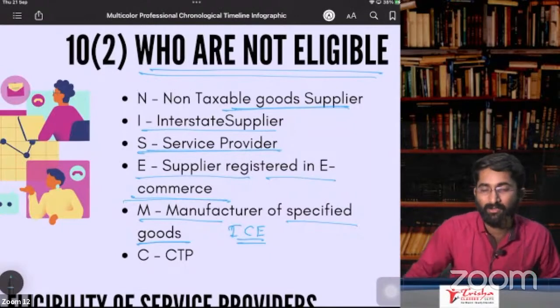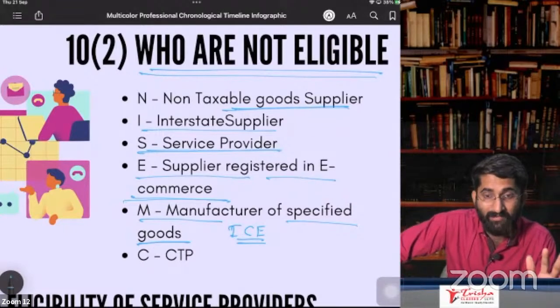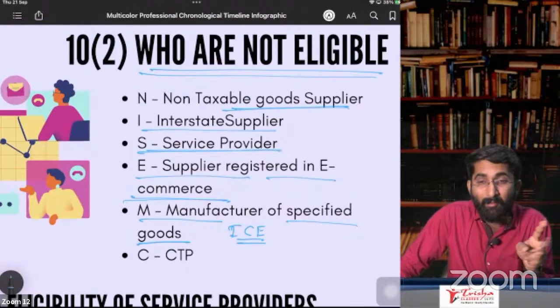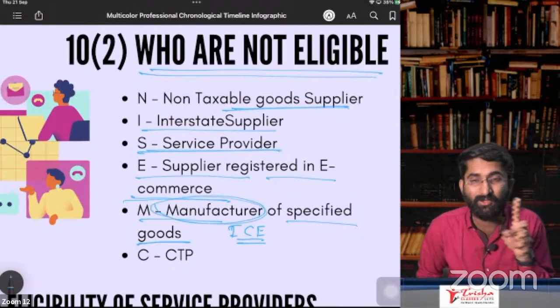So if you are supplying all these things, then you are not eligible for composition. If you are a manufacturer, I'm so sorry, not supply. A supplier is eligible for composition. Manufacturer is not eligible.